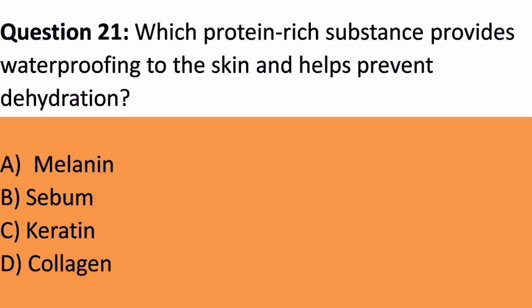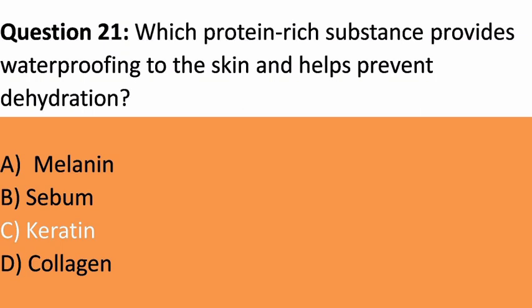Question 21. Which protein-rich substance provides waterproofing to the skin and helps prevent dehydration? A. Melanin. B. Sebum. C. Keratin. D. Collagen. Answer. C. Keratin. Explanation. Keratin is a protein that helps waterproof the skin by forming a protective barrier and preventing excessive water